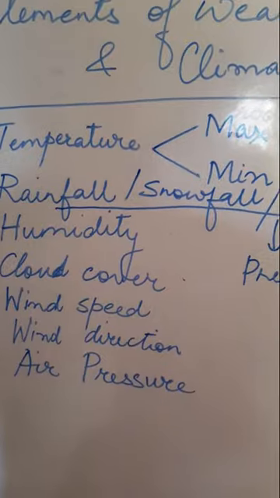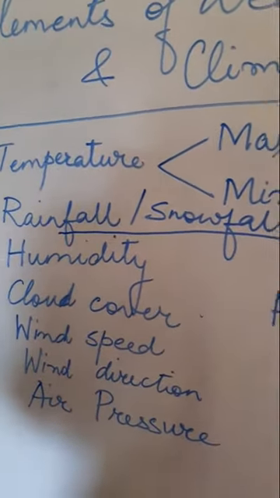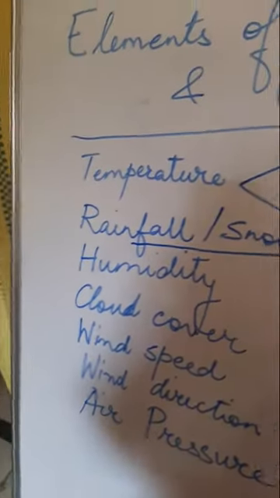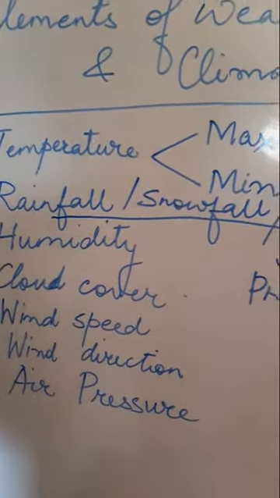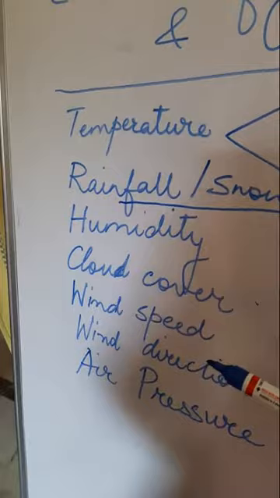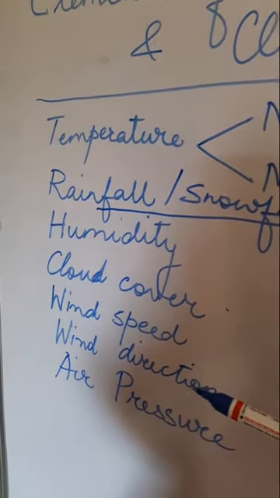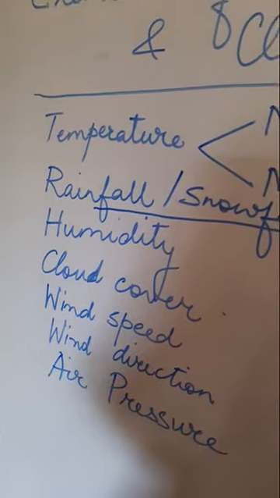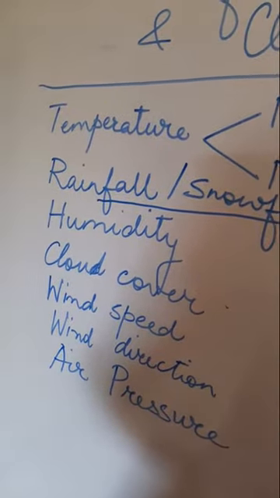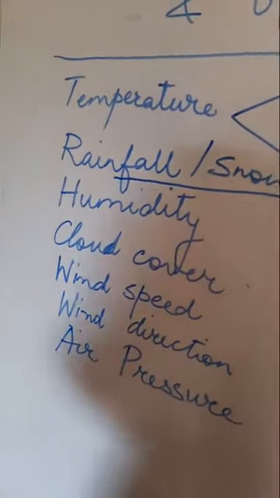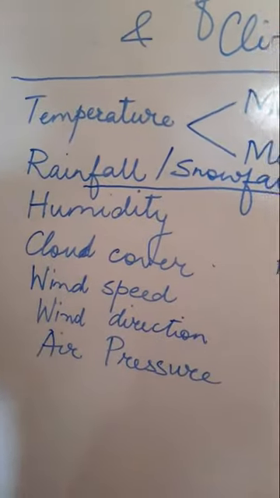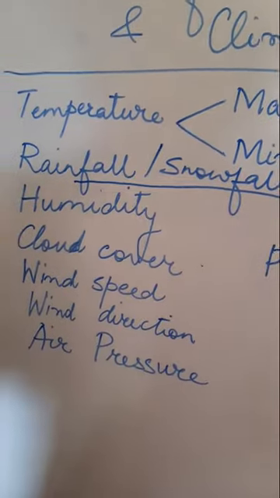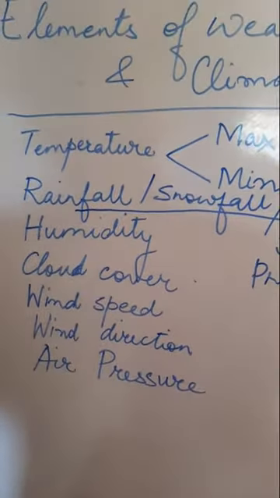Similarly, there are other instruments: air pressure is measured by the barometer, humidity is measured by the hygrometer, and wind direction is measured by, of course, the wind vane, and there are also instruments to record the wind speed. So there are different instruments used by the weather department, the meteorological department of our country.